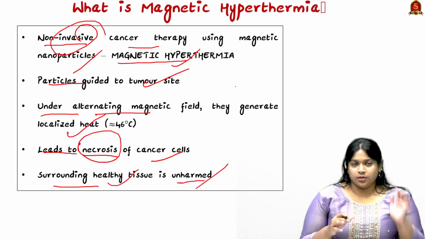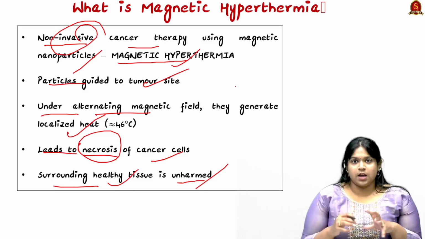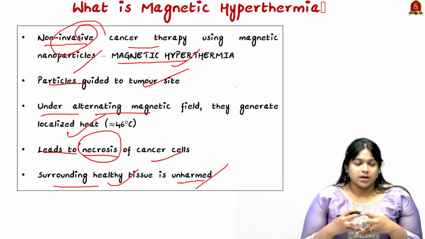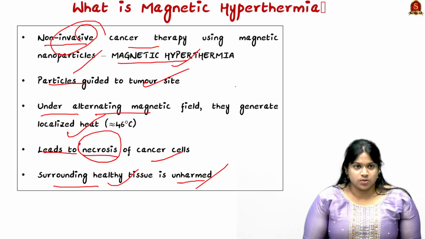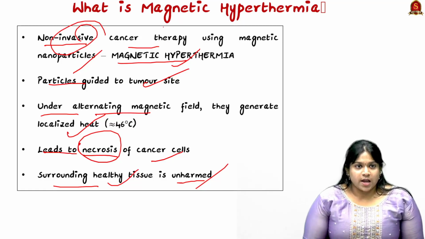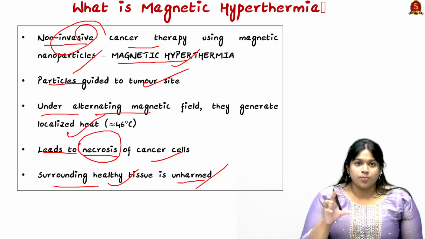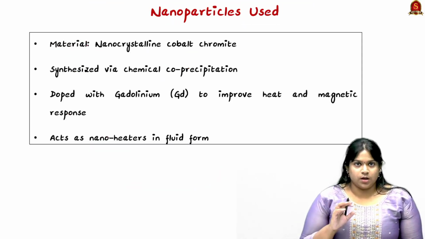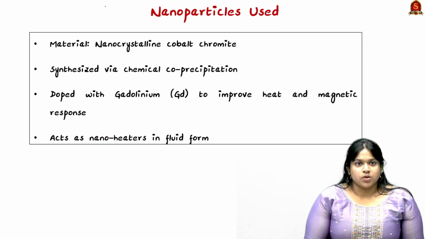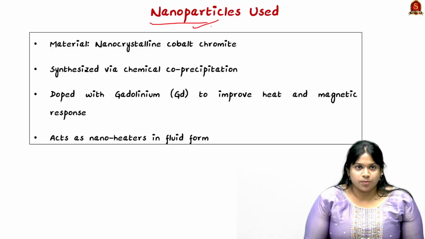So here you can understand how the magnetic heat, which is used through magnetic fields present outside, kills the cancer cells in the tumor sites through particular nanomagnetic particles. They are called nanoparticles.